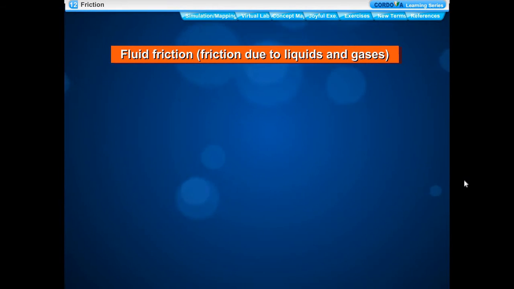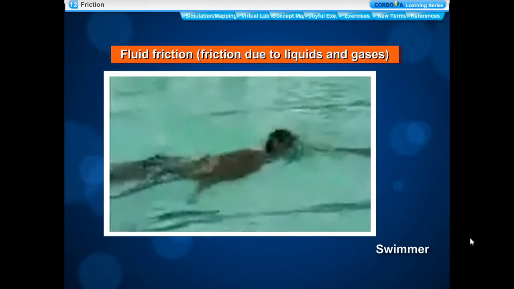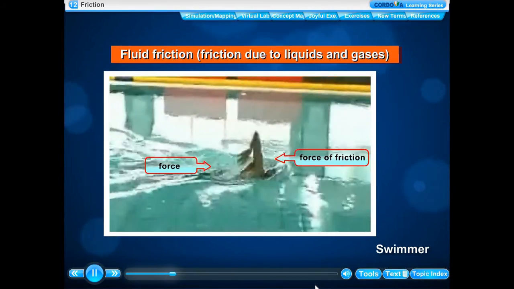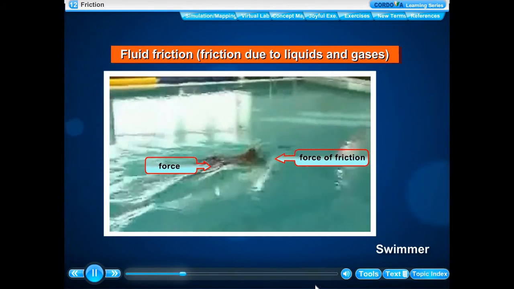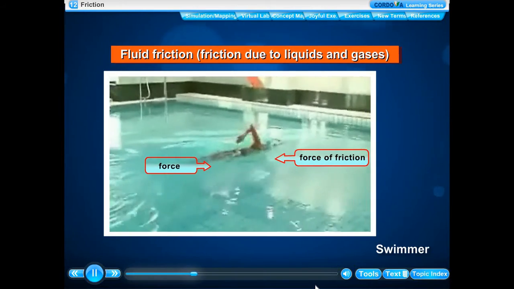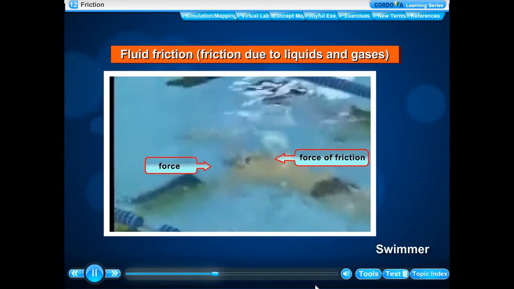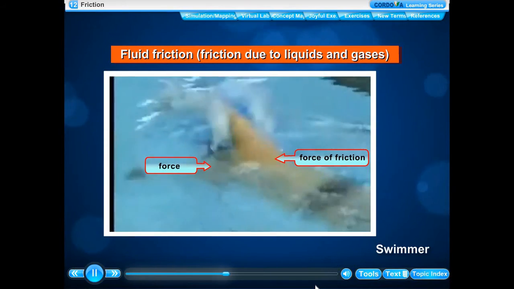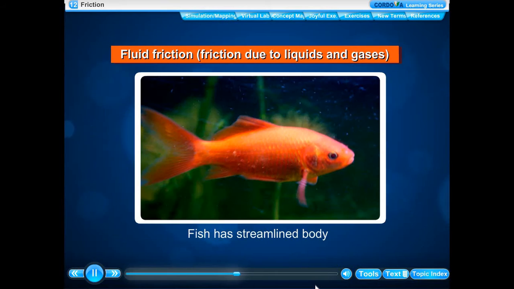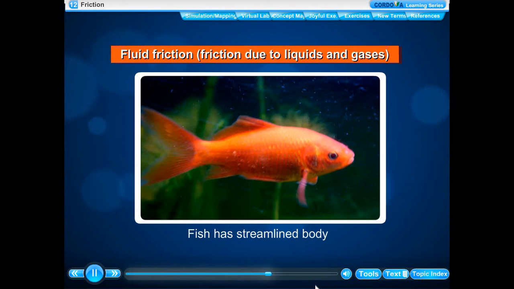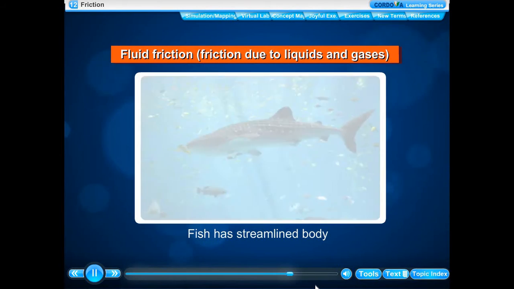Fluid friction. Friction due to liquids and gases. The liquids and gases, however, exert lesser friction as compared to solid surfaces. When a person swims in water, the water opposes his motion. This is because water exerts a force of friction on the swimmer in a direction opposite to his motion. The special shape of a body or an object around which a fluid, liquid or air can flow, offering minimum amount of friction, is called streamlined shape.